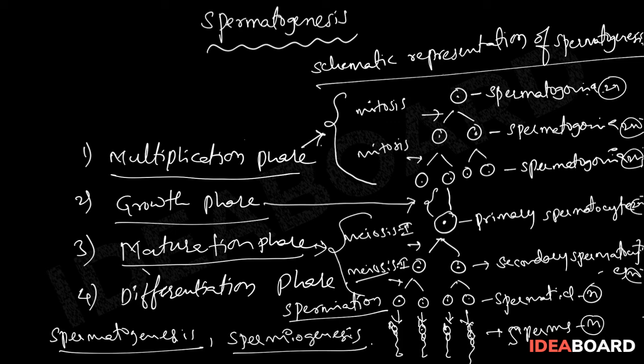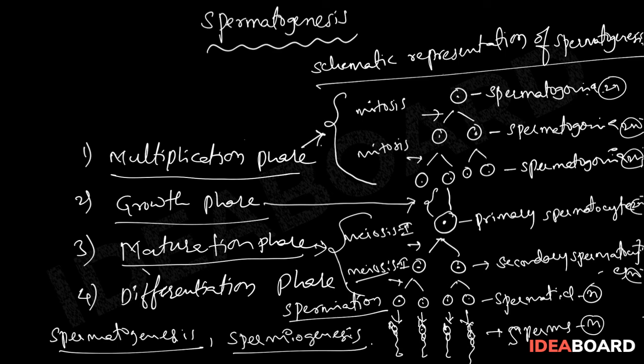Hence, if we consider how many primary spermatocytes, secondary spermatocytes, and spermatids are required for the production of 100 sperms, we can calculate that for the production of 100 sperms, 25 primary spermatocytes, 50 secondary spermatocytes, and 100 spermatids are required.